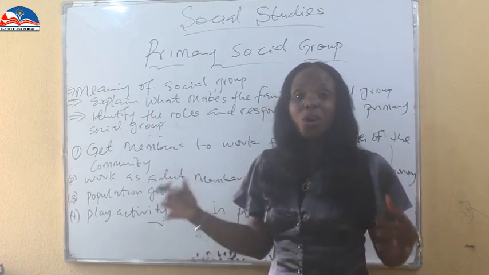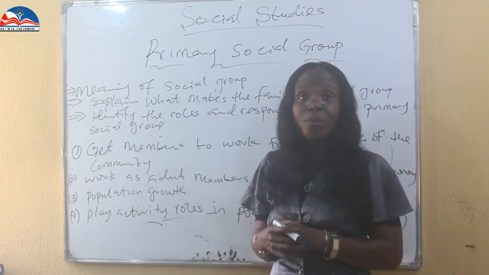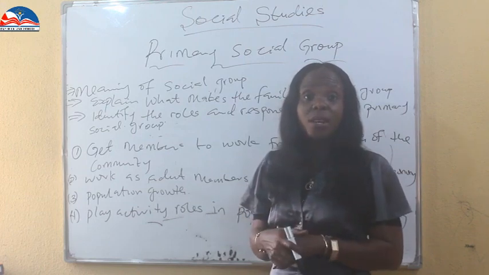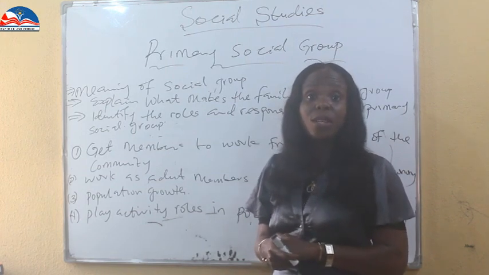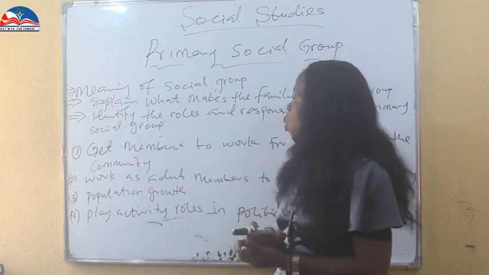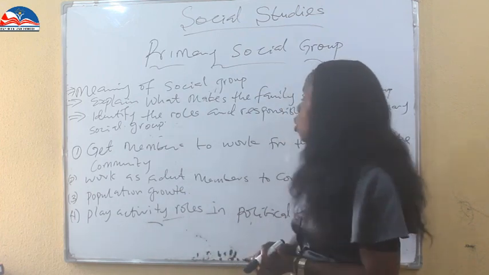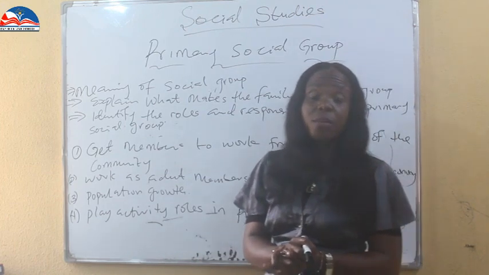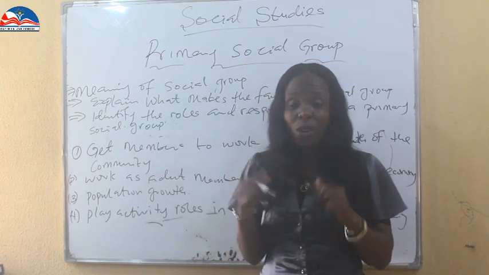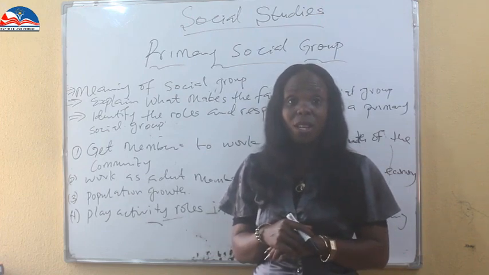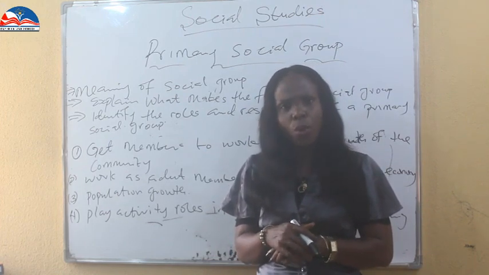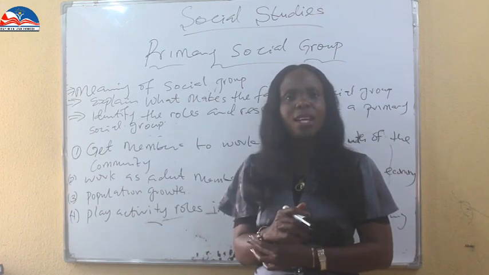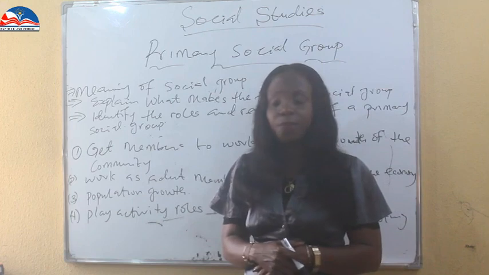Every member of the family works together to foster the interests of the family, to improve the life and standard of the family, and to work as a team, as a family, to achieve their goals and objectives. Then work as adult members to contribute to economic growth. Every family needs to eat, so there is something that must come to the table. Every adult member of the family works to bring food to the table, to make an enabling environment for the family, and so that their basic human needs can be met.